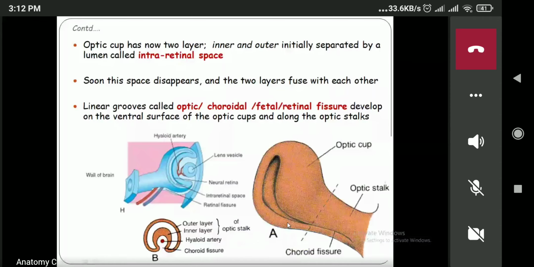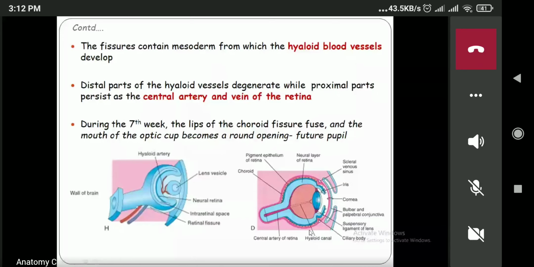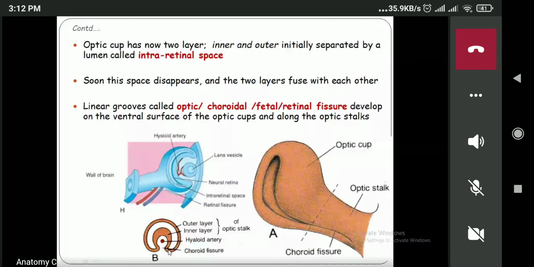And next, the mouth of the optic cup became a round opening, and this part will remain as the pupil. So this one will remain as the pupil. Or just remember, during the 7th week, the lip of the choroid fissure will approach each other, they will get fused, and finally the choroid fissure will disappear. And this will develop into the optic nerve, and this hyaloid artery will develop into the central artery of retina and the central vein of retina.